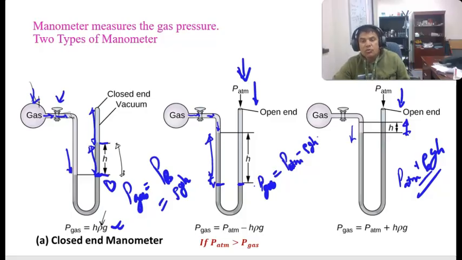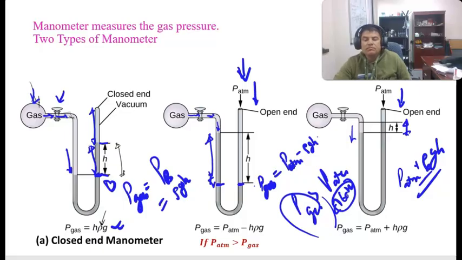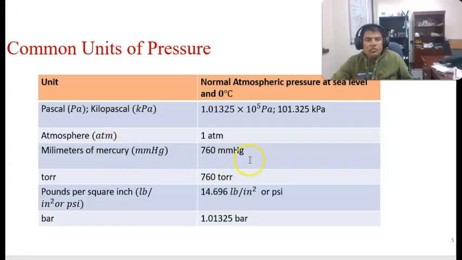How do you know which is more or less? Well, if this height is more than 760, then it is the case of P gas greater than PATM. If the height is less than 760, it means that it is less than PATM. That way we measure the pressure. Okay, so now we have a common unit of pressure. Now, what are the units?